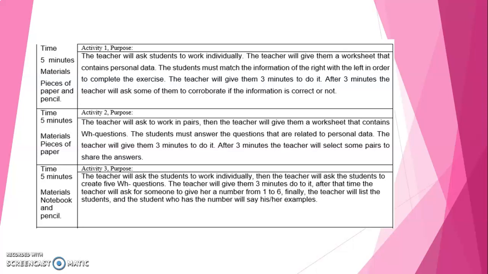Okay, these are the 3 practices. The first one: the teacher will ask students to work individually. The teacher will give them a worksheet that contains personal data. The students must match the information on the right with the left in order to complete the exercise. The teacher will give them 3 minutes to do it. After 3 minutes, the teacher will ask some of them to corroborate if the information is correct or not. Time: 5 minutes. Materials: piece of paper and pencil.